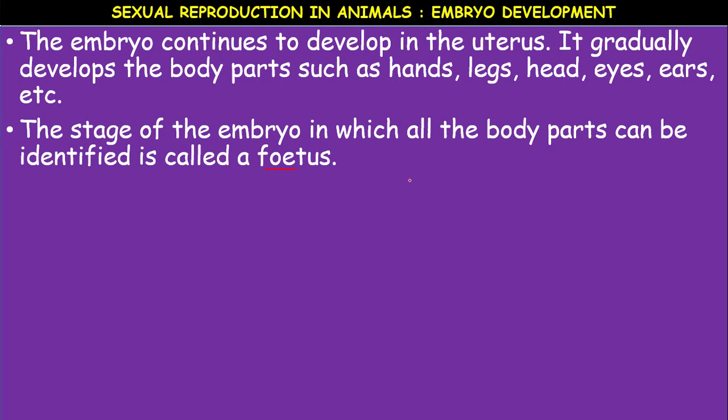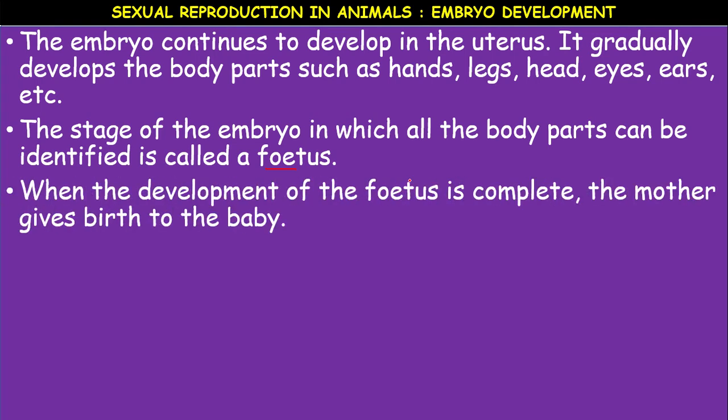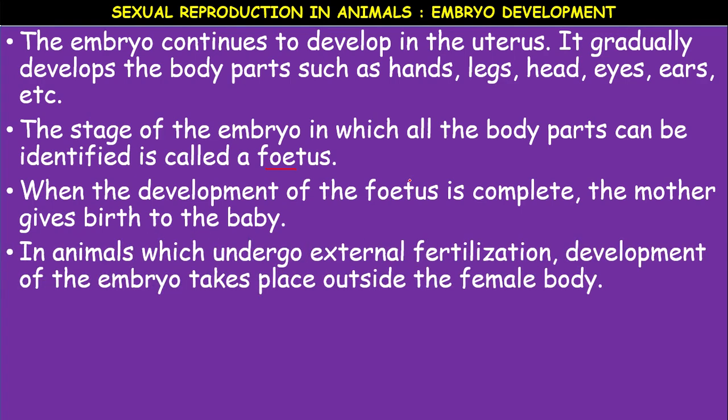From the 3rd month of embryo development, that is 90 days, almost all parts are formed in the embryo. That stage is called the fetus. When the development of the fetus is complete, the mother gives birth to a baby.